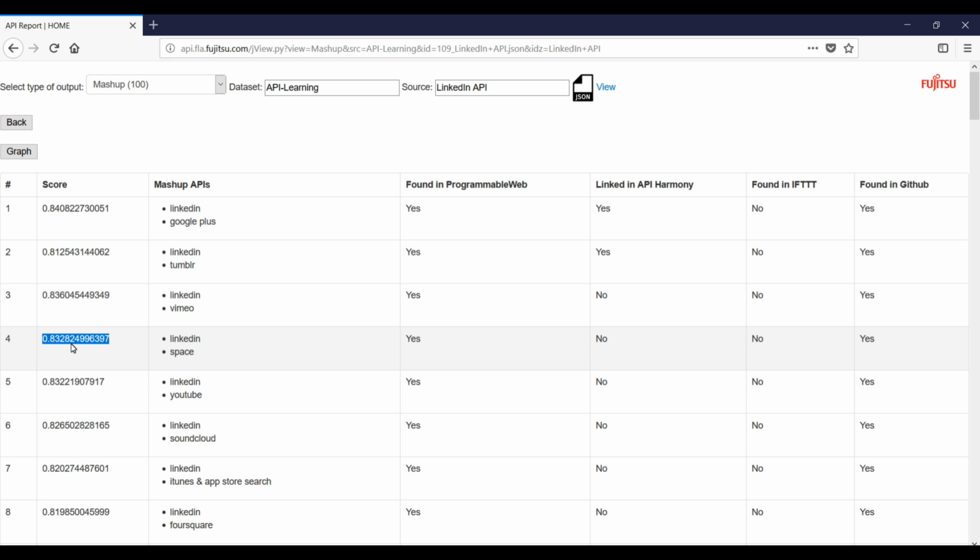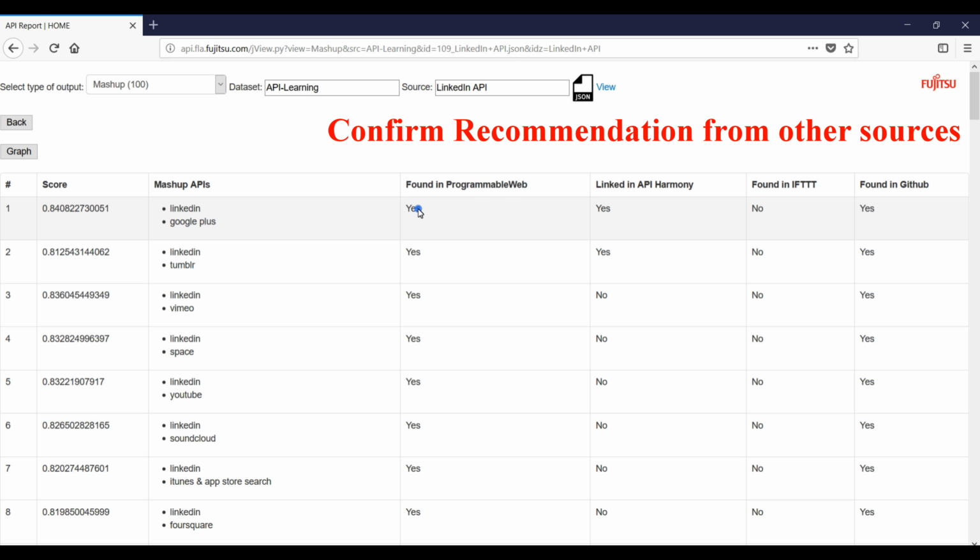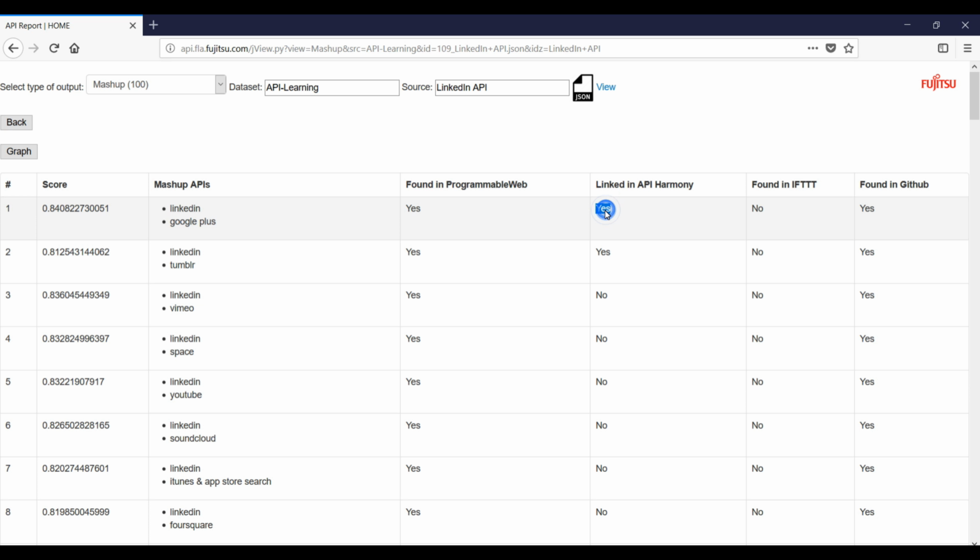We also collect information from crowdsourcing websites including Programmable Web, API Harmony, IFTTT, and GitHub to see if someone added a record of an API mashup according to human knowledge, or used the API mashup in a real IFTTT or GitHub project. For instance, we found an API mashup recommendation on Programmable Web that recommends an API mashup of LinkedIn API with Google Plus API. Yes refers to finding a record, and no refers to no record found in the given source.